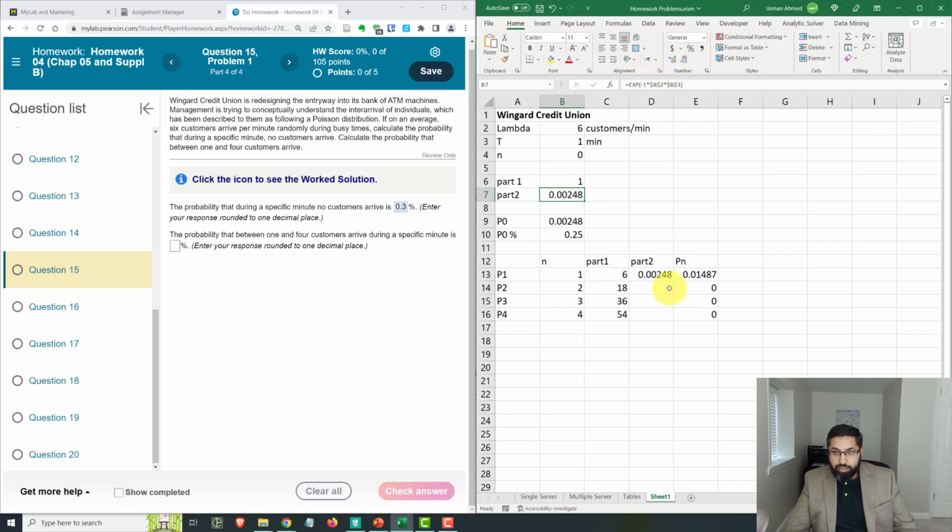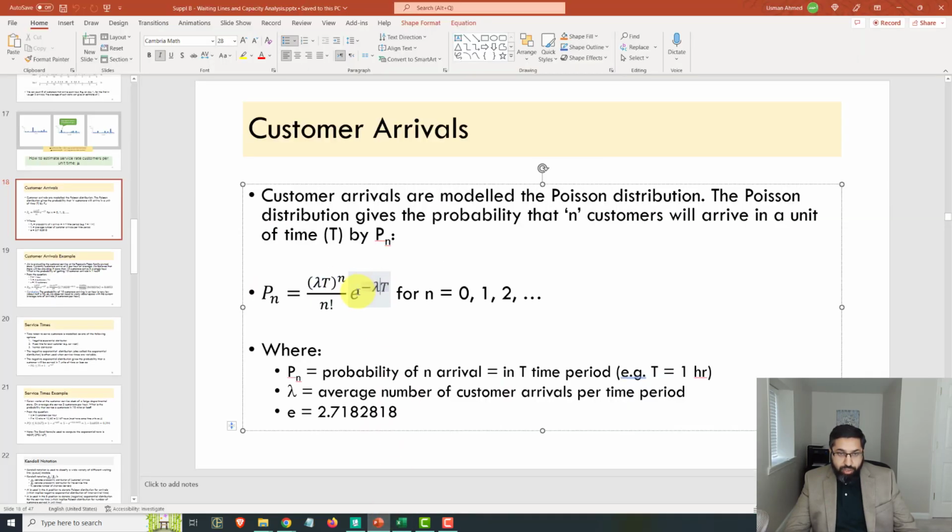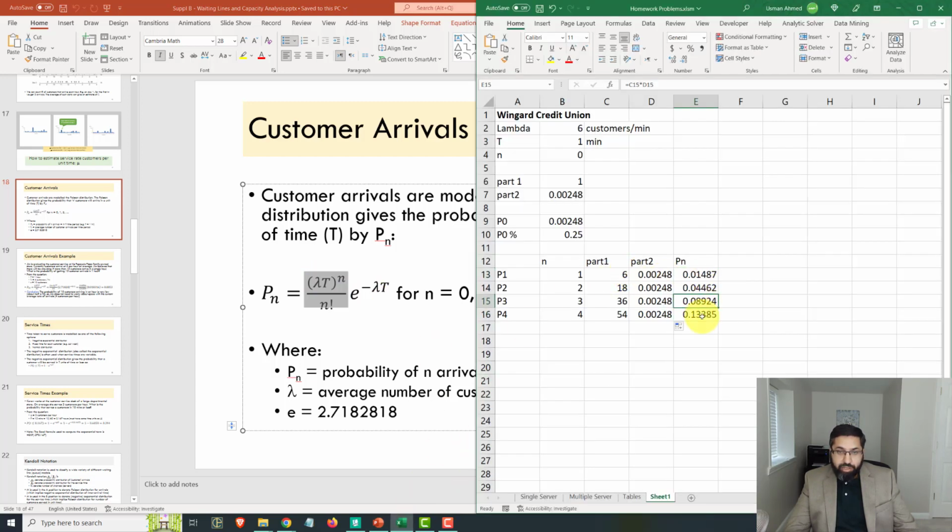Yeah, e to the minus lambda t does not depend on n. Okay, so it is going to be the same value, and you multiply this by part 1, and you get P of n going up like this. Okay, and you can just verify there's no n in this part of the formula. This was part 2, and this was part 1, right? So we calculate it in 2 parts, multiply the parts together, and you get P of n.